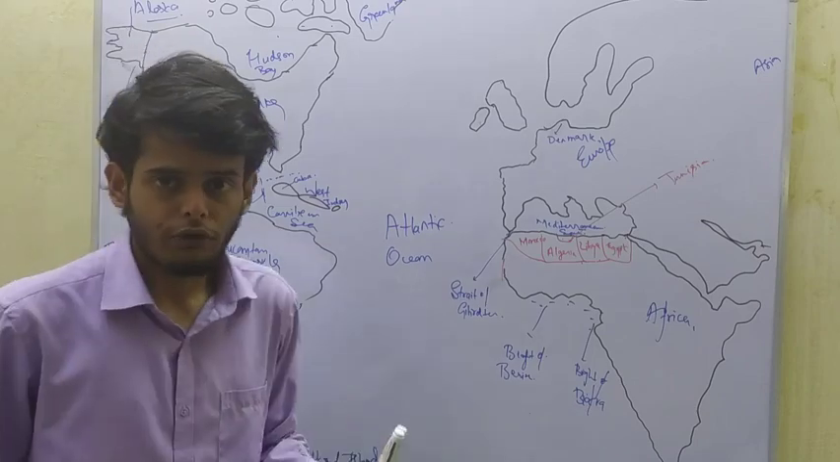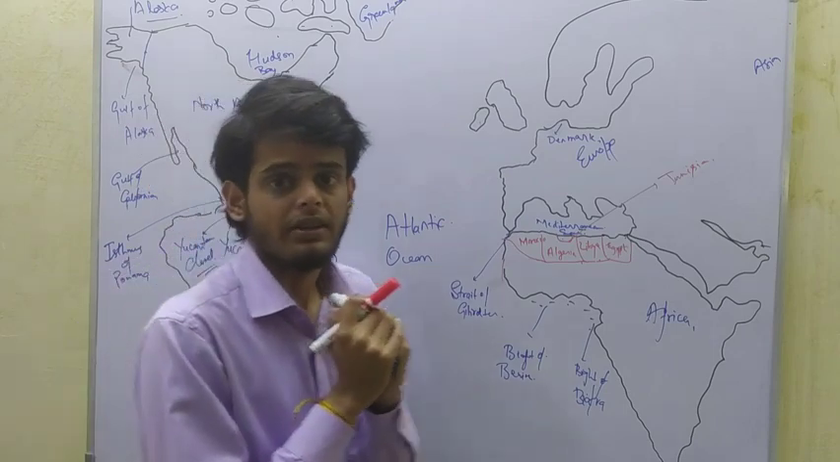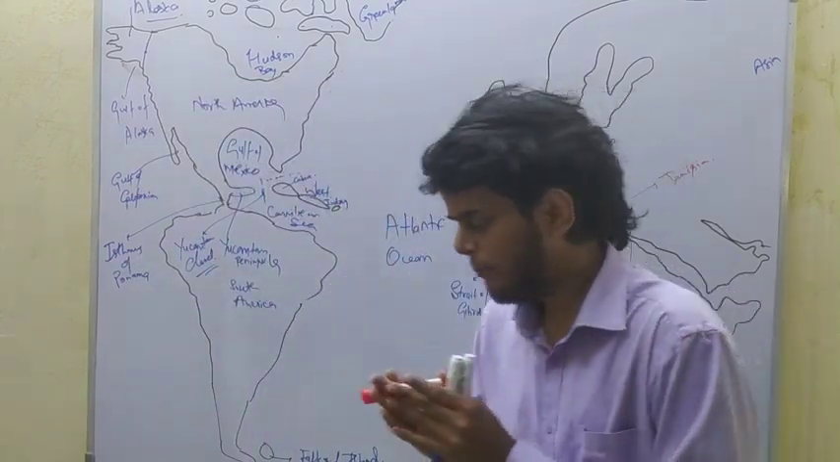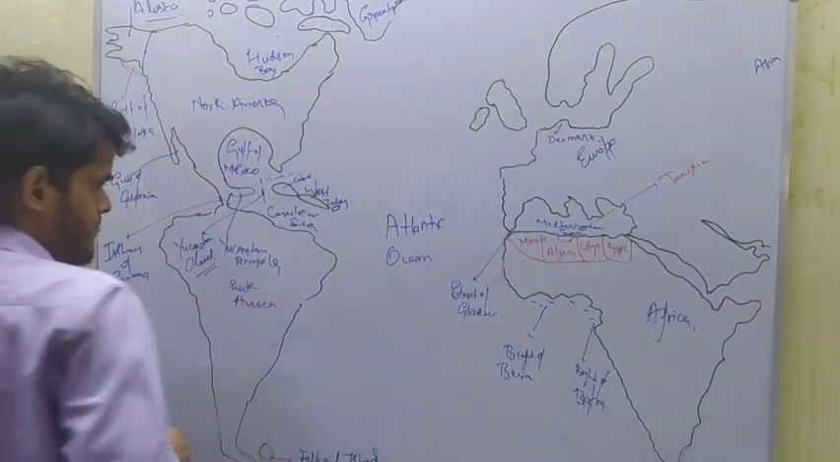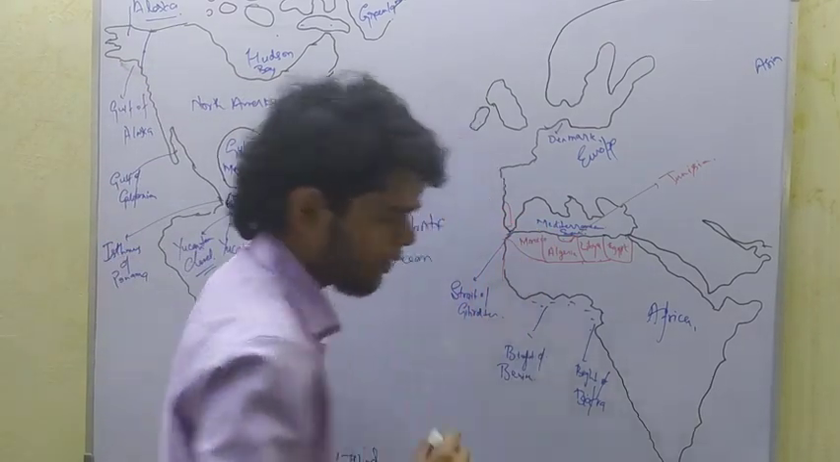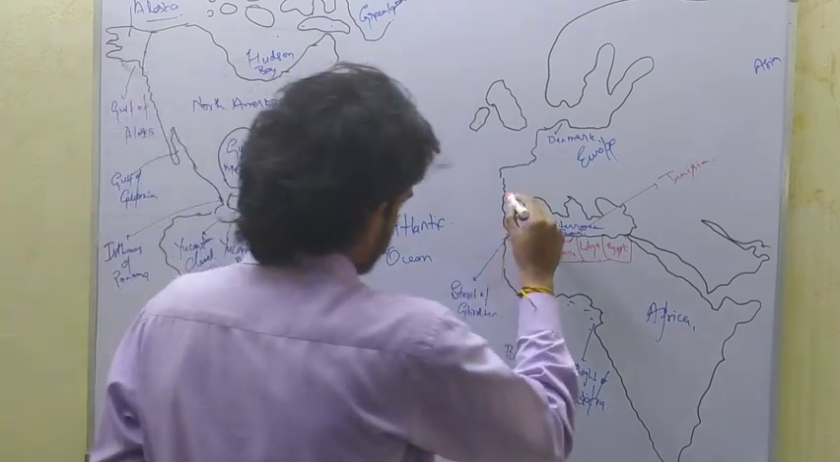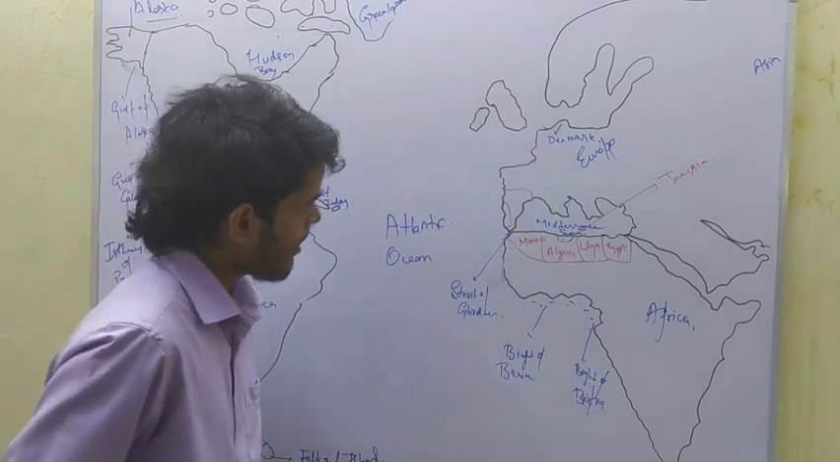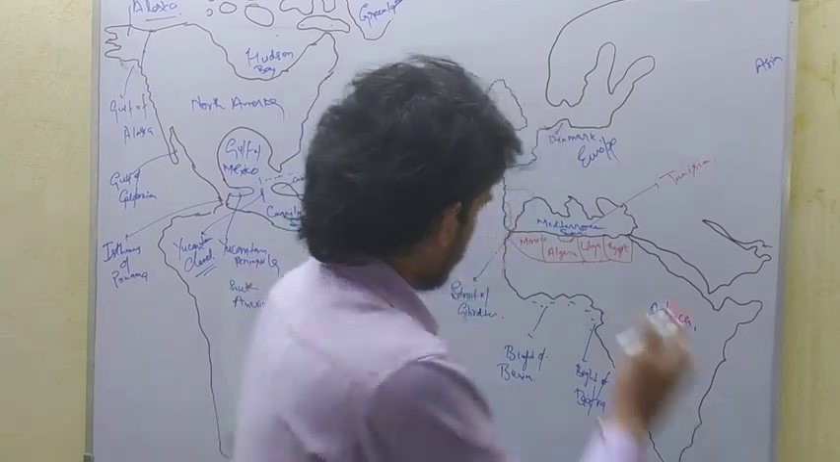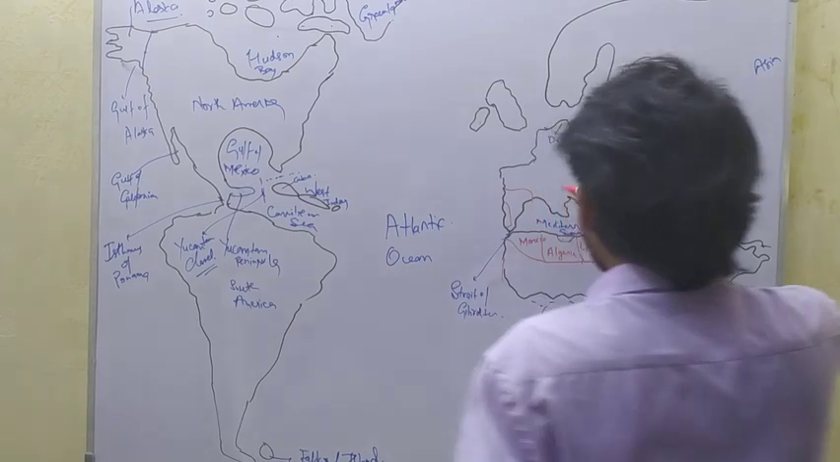And the countries of Europe which share boundary with Mediterranean Sea are many. For example, firstly, here Portugal is located which shares boundary with Atlantic Ocean only. Here Spain is located. Spain has a boundary with Mediterranean Sea.